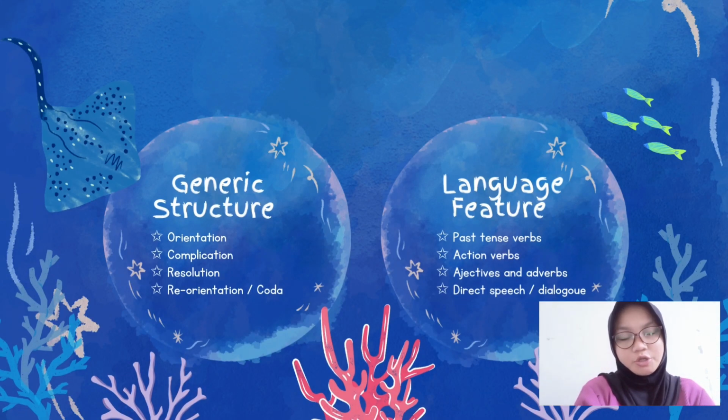The structure usually has three parts, but there are also four. The first is orientation, where the story is introduced with characters, time, and setting. Secondly, there is complication, which contains the problem in the story. The third is resolution, where the story finishes from the existing problems. The last is coda.